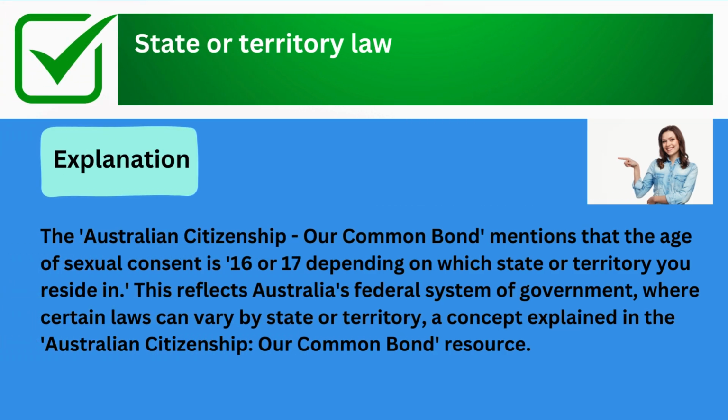The correct answer is state or territory law. Explanation: the Australian Citizenship, Our Common Bond mentions that the age of sexual consent is 16 or 17, depending on which state or territory you reside in. This reflects Australia's federal system of government, where certain laws can vary by state or territory, a concept explained in the Australian Citizenship, Our Common Bond resource.